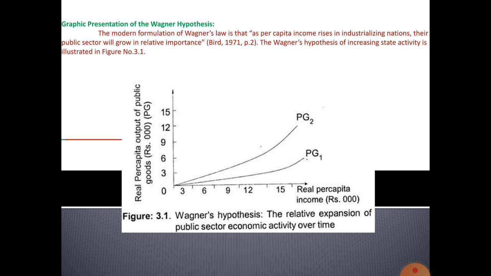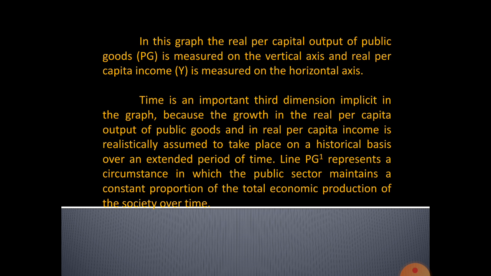From PG1 to PG2, there is some gap. Compared to PG2, PG1 is the lower production. The per capita income is the same. In this graph, the real per capita output of public goods is measured on the vertical axis, and real per capita income is measured on the horizontal axis. Time is an important dimension. In the graph, real per capita output of public goods and real per capita income are realistically assumed to grow on a historical basis over an extended period of time. Line PG1 represents a circumstance in which the public sector maintains a constant proportion of the total economic production of the society over time.